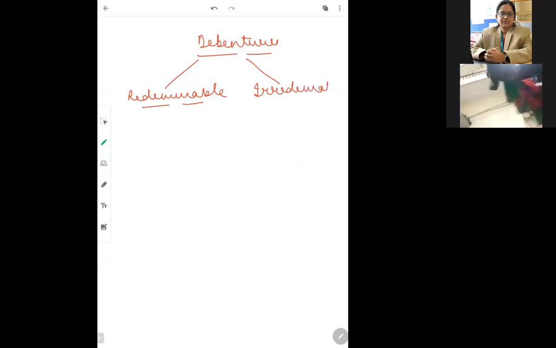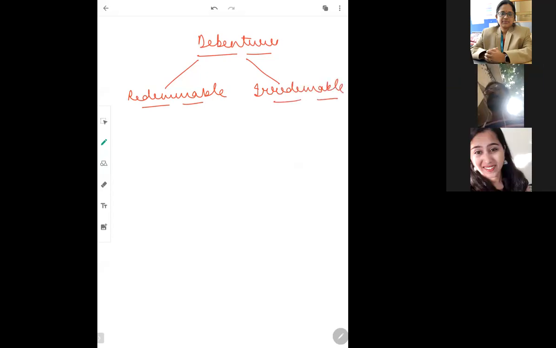What is the basic difference between both of them? Redeemable debentures are those debentures which have a certain life, a particular time period, like 5 years, 10 years, 20 years, 25 years, any number of years.